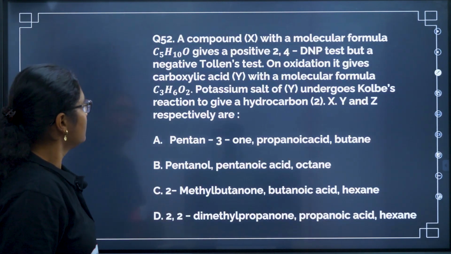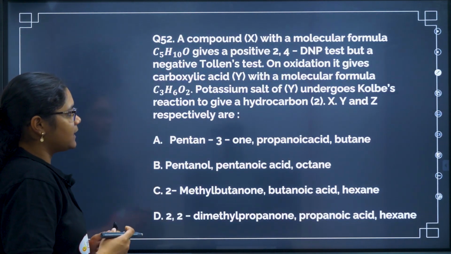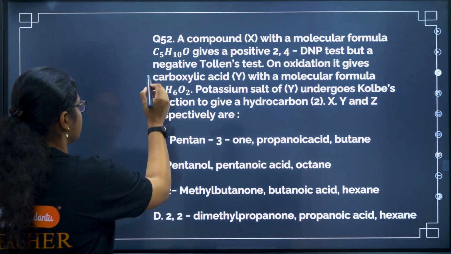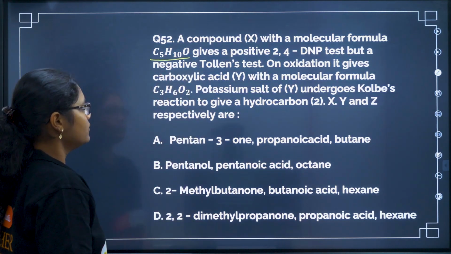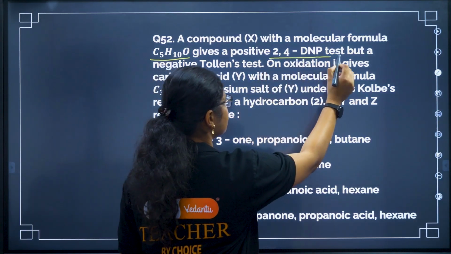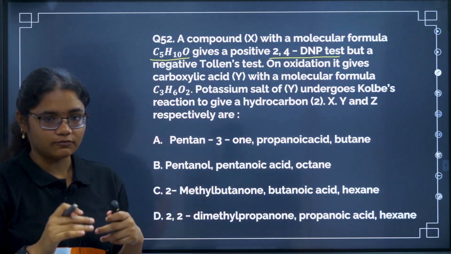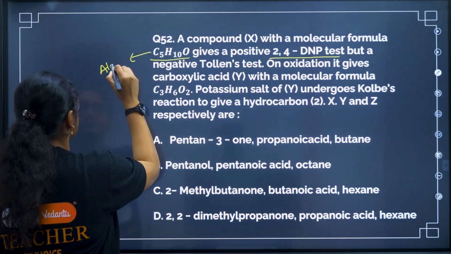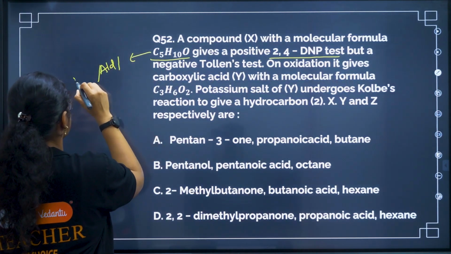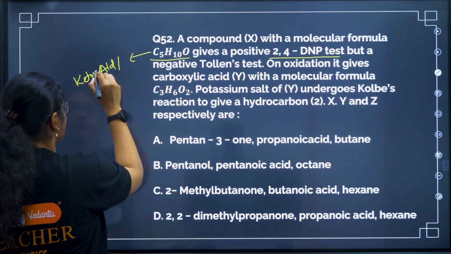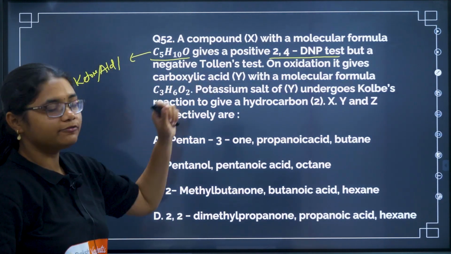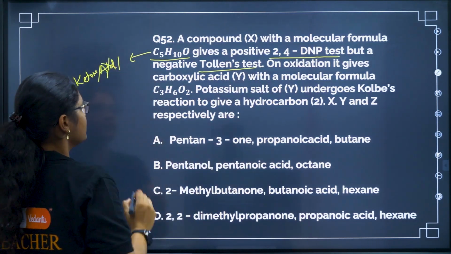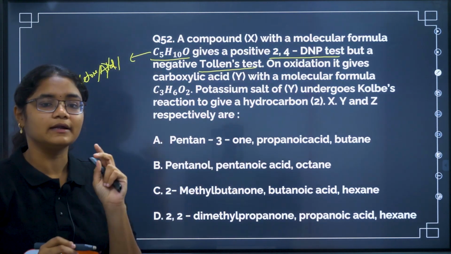Next question. Okay, so we got this ABC type question. Compound X with a molecular formula is given to us. C5H10O gives a positive 2,4-DNP test. So from this line alone, what can we conclude? That this compound is either an aldehyde or a ketone. Right, first we will note down that much. Then, but a negative Tollens test. So when it is a negative Tollens test, it cannot be an aldehyde. So this C5H10O is nothing but a ketone group.